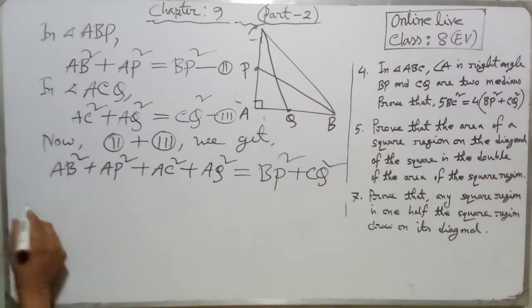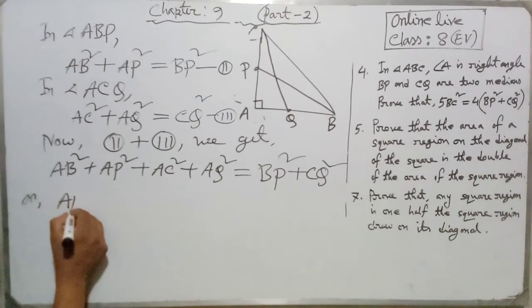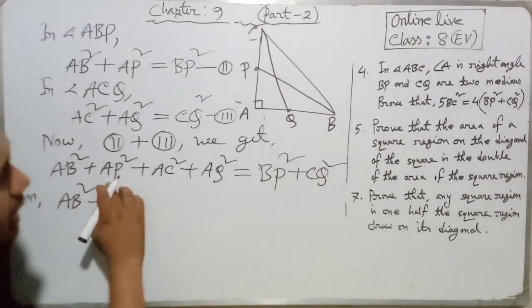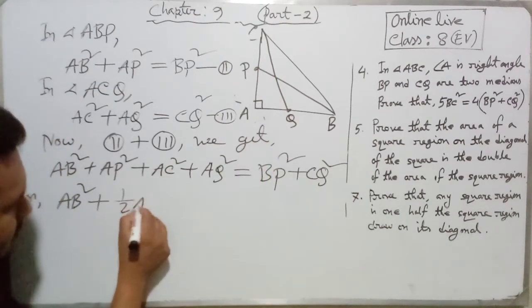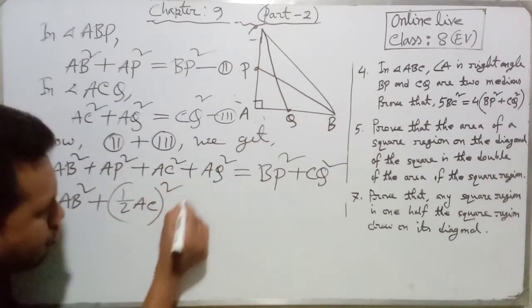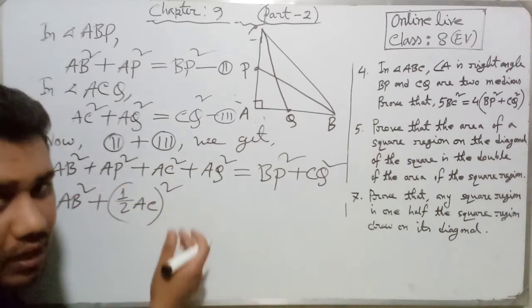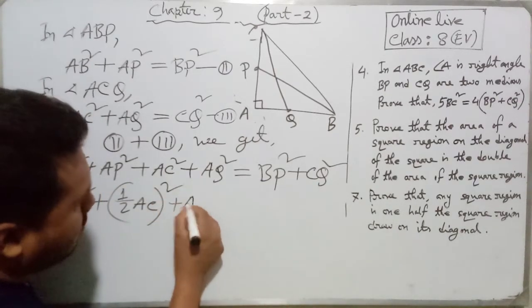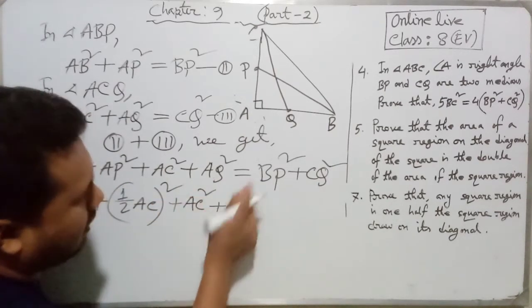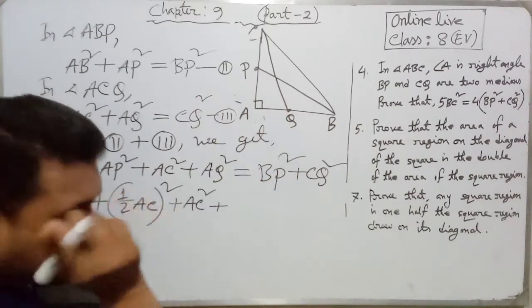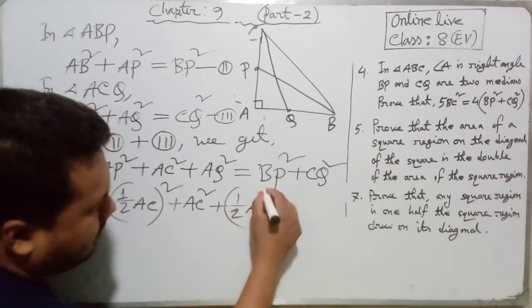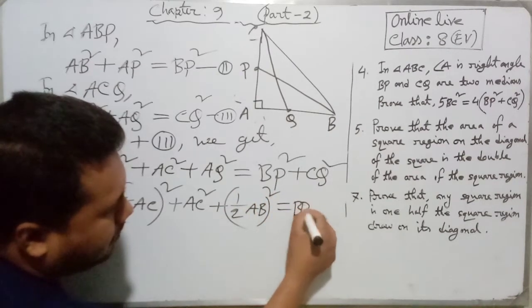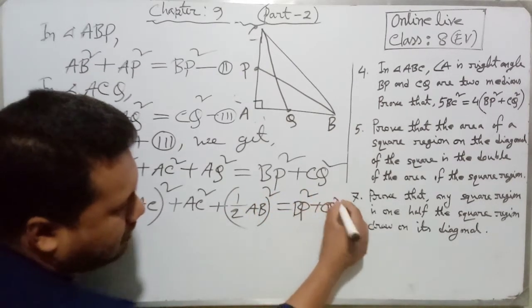Now AB square, dear students, and for AP we can write half of AC and whole square. We know AP equal half of AC. Now AC square, and AQ we can write, yes dear students, half of AB. And right hand side will be BP square plus CQ square.